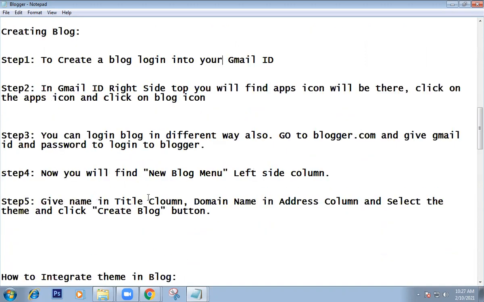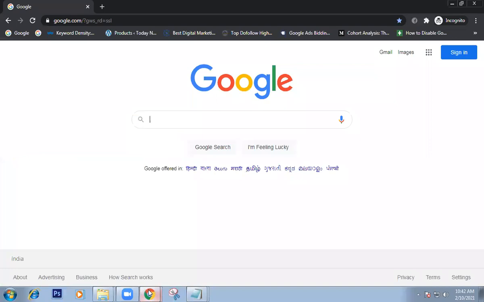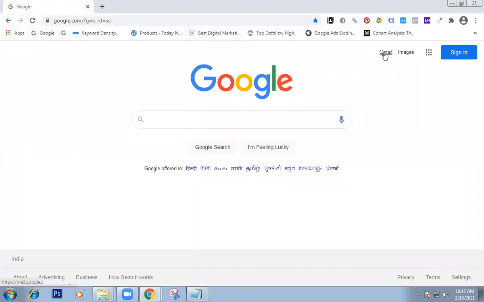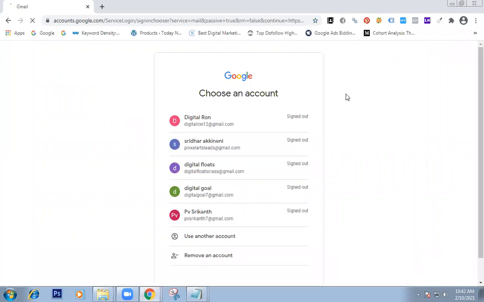Now, how to create a blog? We'll see it practically. Everyone create a new Gmail ID. Now, how to create a blog with this Gmail ID? Yes, created Gmail ID. Tell me your Gmail ID. Anyone?